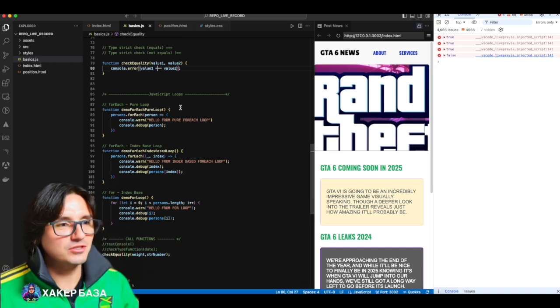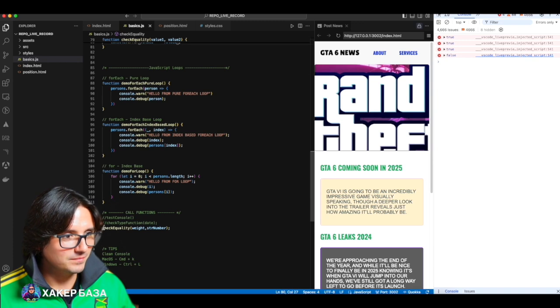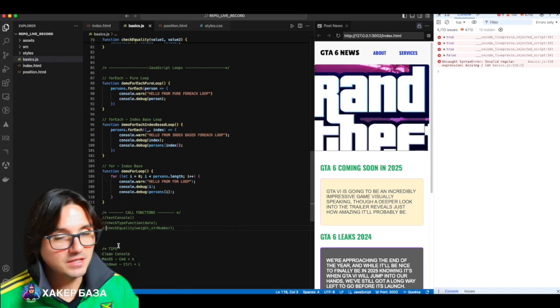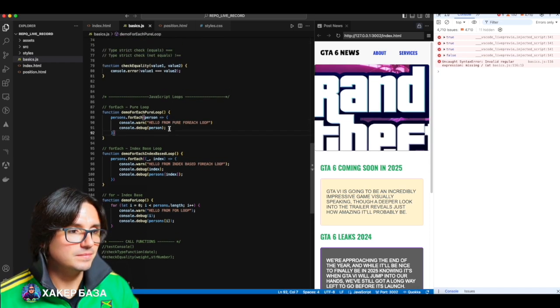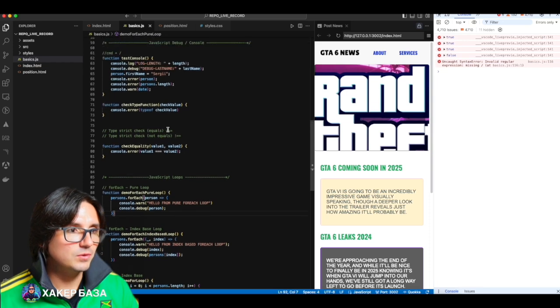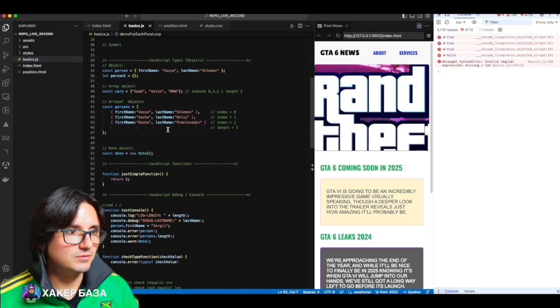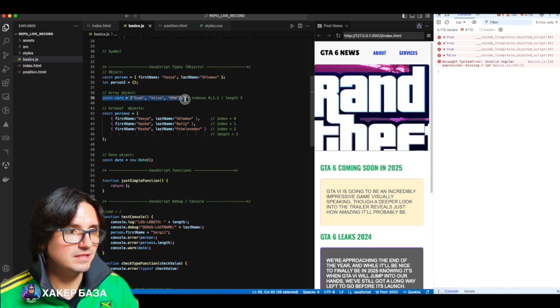I created 3 functions to demonstrate the for loop. So we will comment this out now. You can just play around with all of this yourself later, and whatever is unclear, we'll discuss in the hacker base. Let's start with the simplest loop. A loop is a way to iterate over values that are in a sequence. For example, you can iterate over this array. Just listen for now and you'll understand later.